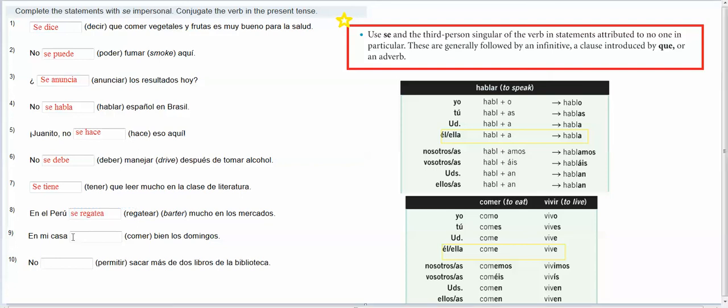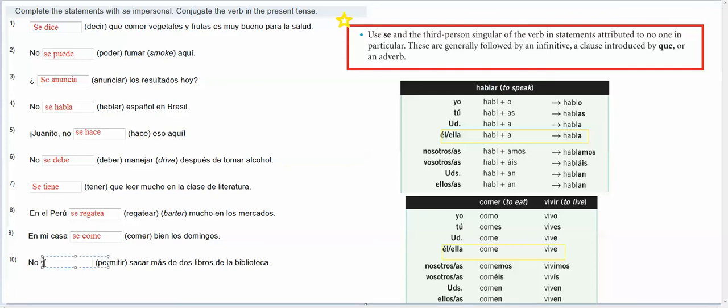Okay, en mi casa, comer bien los domingos. At my house, one eats well on Sundays. So I would again say comer, and I would put just an E. Se come en mi casa, se come bien los domingos.